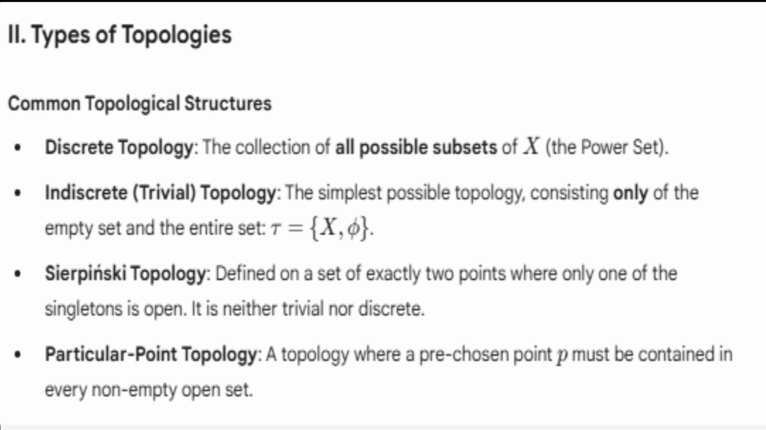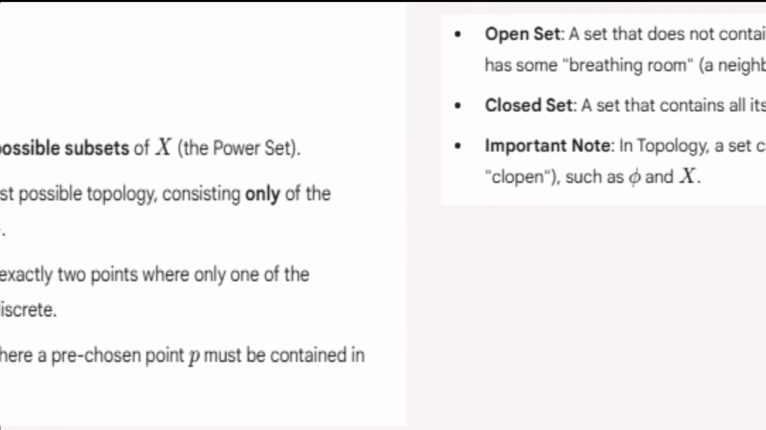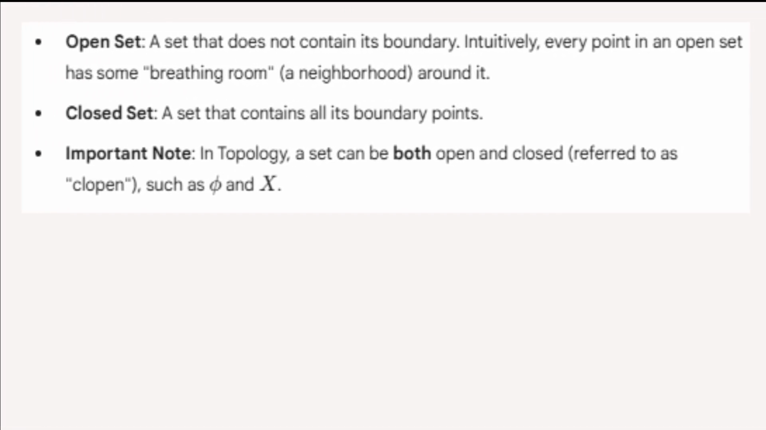Number three, we have Sierpinski's topology. This is a topology that is defined on a set of exactly 2 points where only one of the singletons is open. Now, let me explain what the term open means. When I say an open set, it means a set that does not contain its boundary. Intuitively, every point in an open set has some breathing room around it.